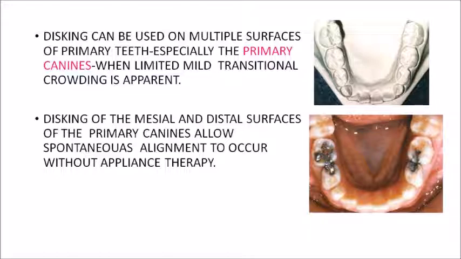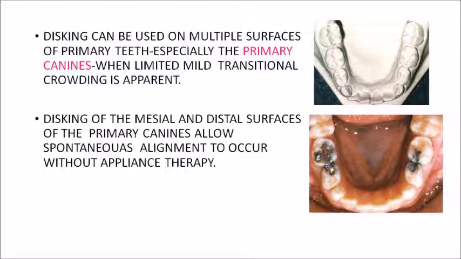Now, the disking of the mesial and distal surfaces of the primary canines can allow for spontaneous alignment. So, there won't be any need for any appliances or any fixed treatment. The disking of the surfaces facilitates the alignment of the teeth.